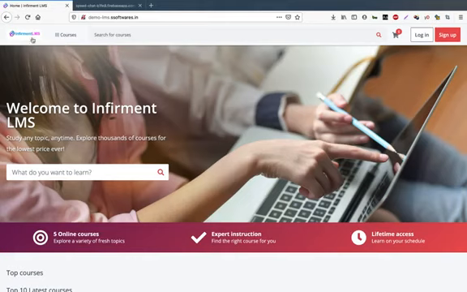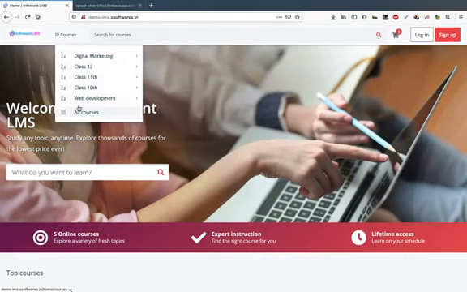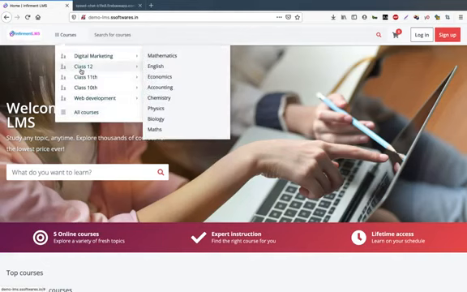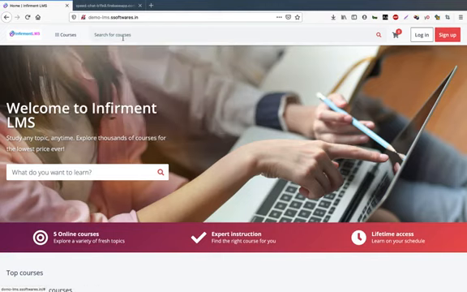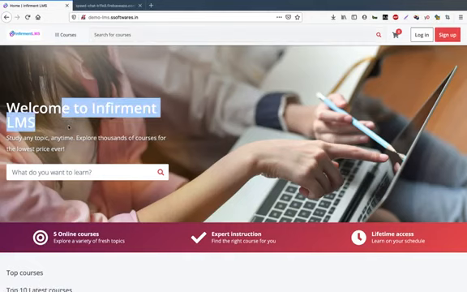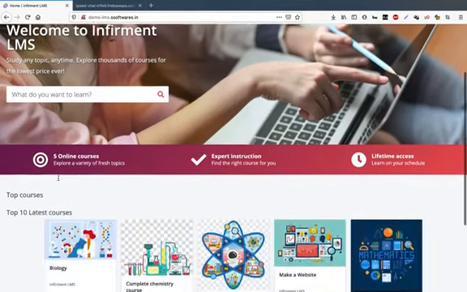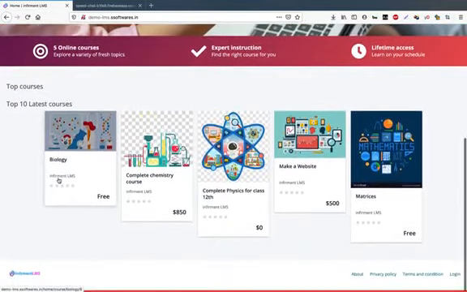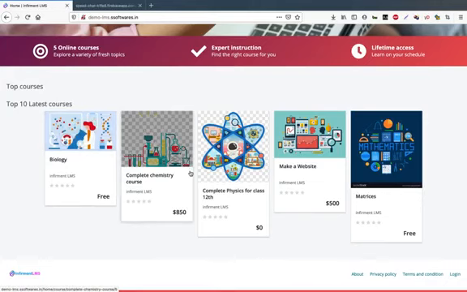Here will be your institute's, college's, or school's logo, the categories into which you will categorize your courses according to your need and requirement, and then subcategories, a search bar for the courses, a cart button, and login and sign up for the student. There will be a banner representing your institute, a greeting line, and a search bar again. In the middle of the website, there will be a list of courses that you have published or your instructors have made.